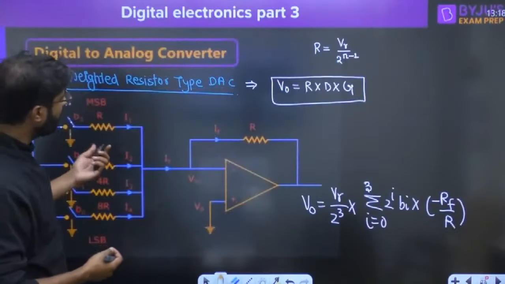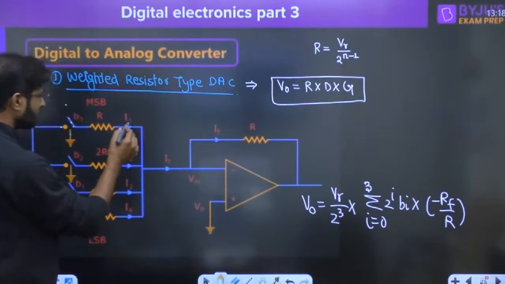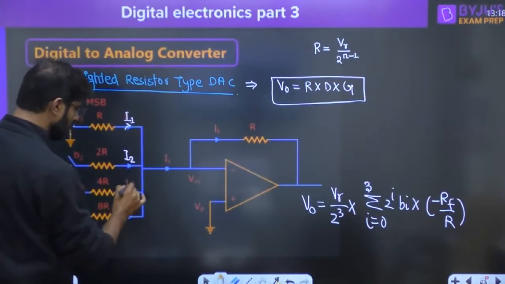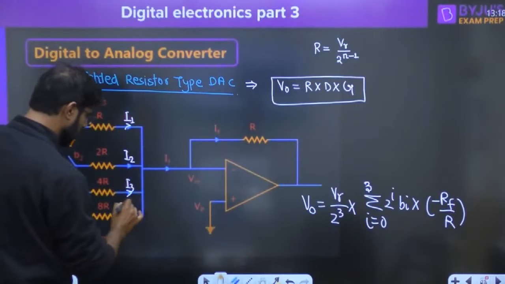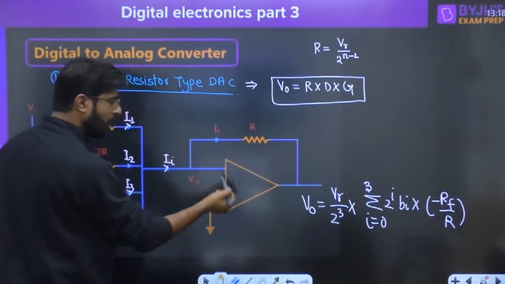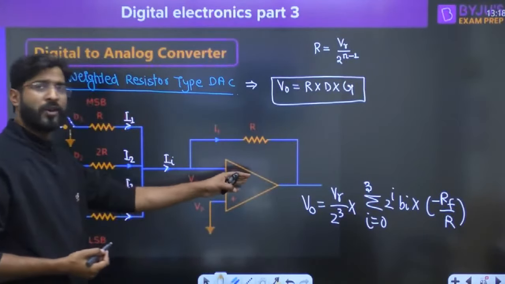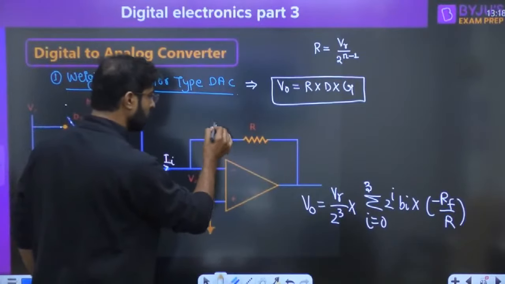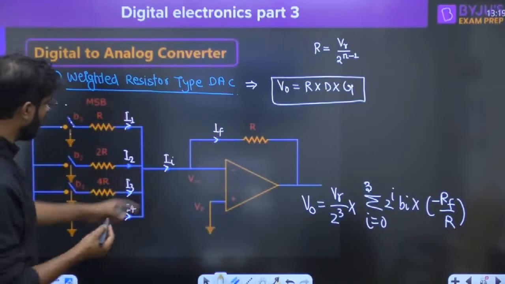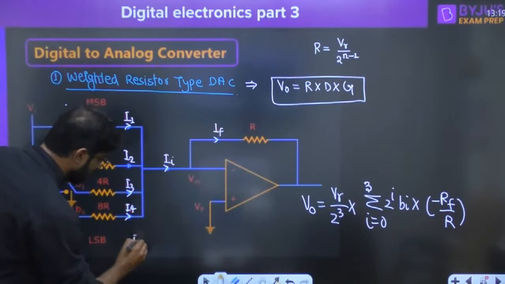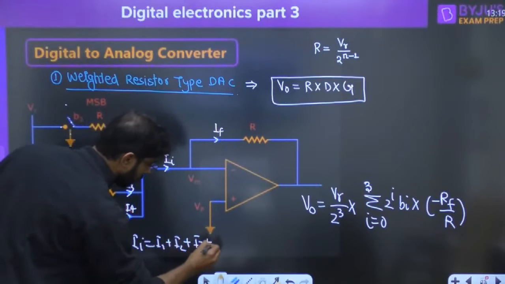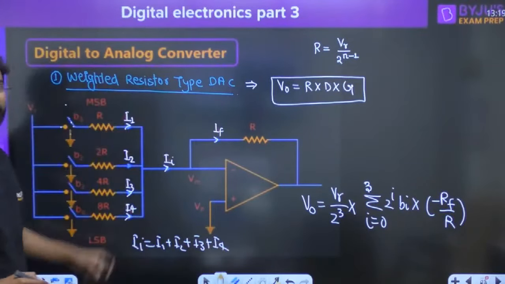See, here you can derive it also. How? Everyone try to understand. The derivation will become very simple. It is called I1, I2, I3, I4. This is called total II. And as we know the op-amp is ideal, no current will go inside the op-amp. So here you will get IF. So II and IF are the same. So how are we going to find out II? Sir, II is I1 plus I2 plus I3 plus I4. How are we going to find out the I1?